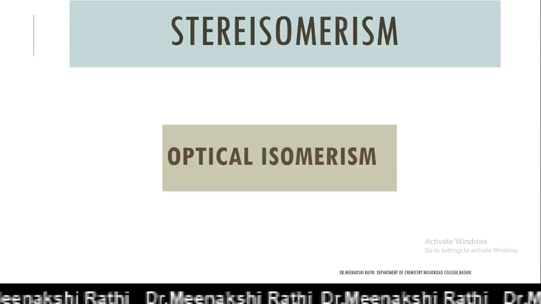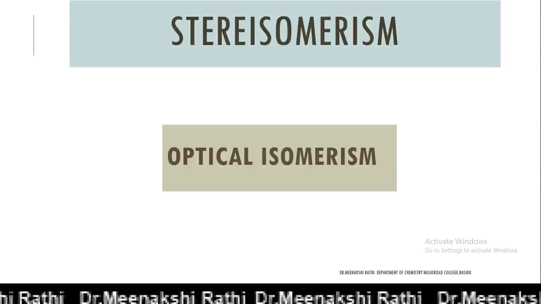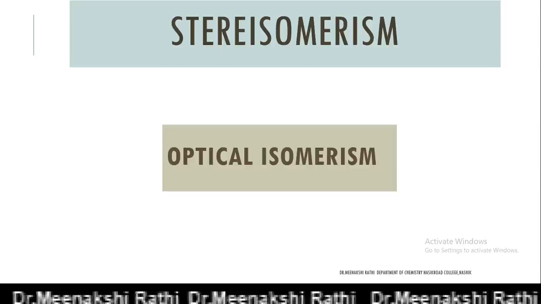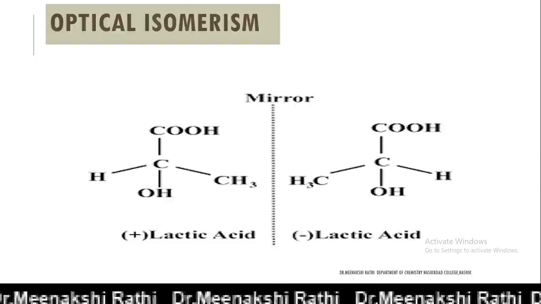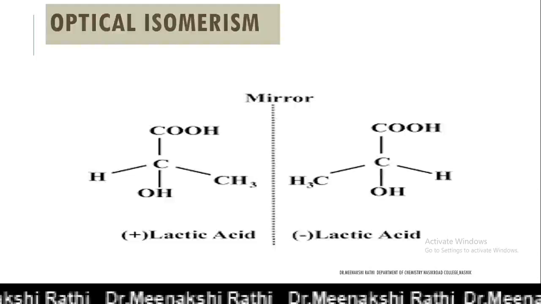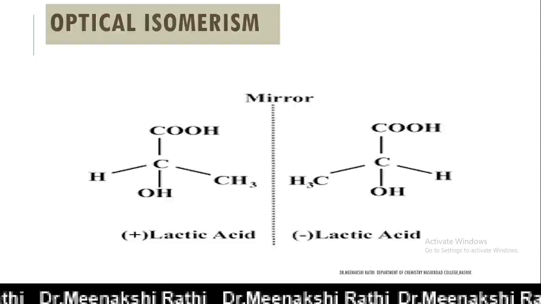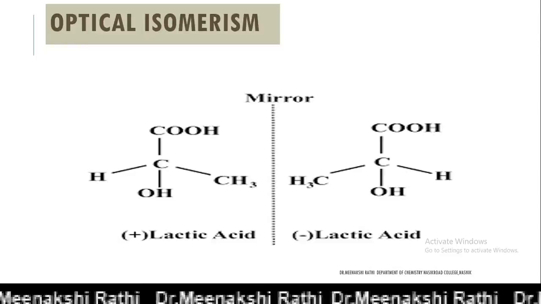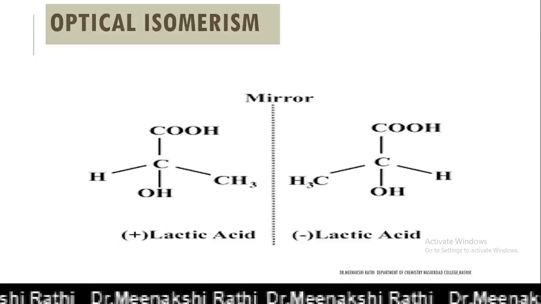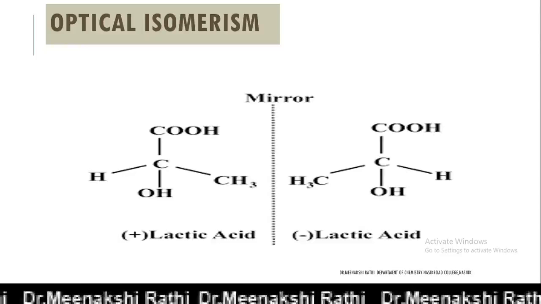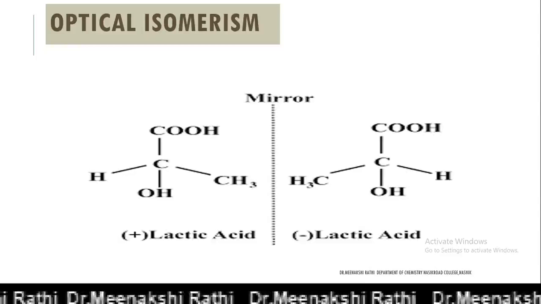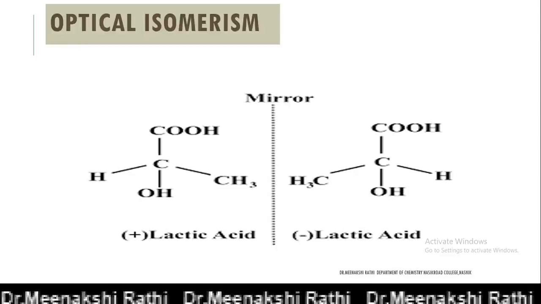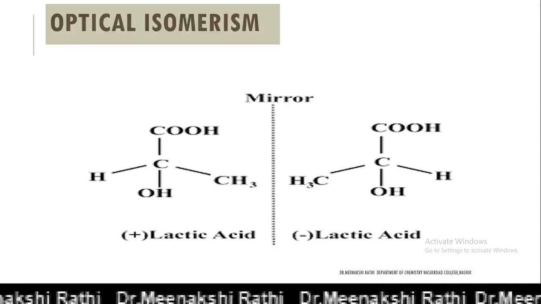Before starting optical isomerism in complexes, just try to find out what you mean by optical activity and what you mean by optical isomerism. Now, the property of a complex to rotate the plane of plane polarized light passing through it is called optical activity, and the complex possessing this property is said to be optically active.